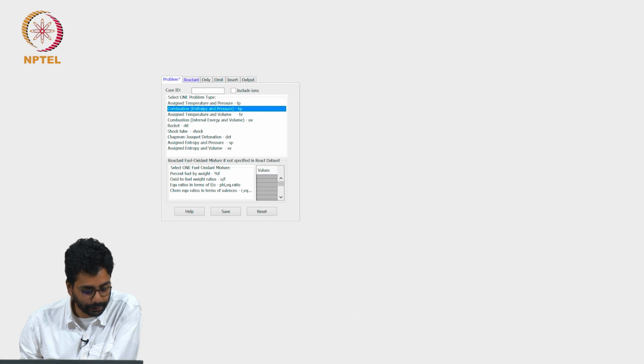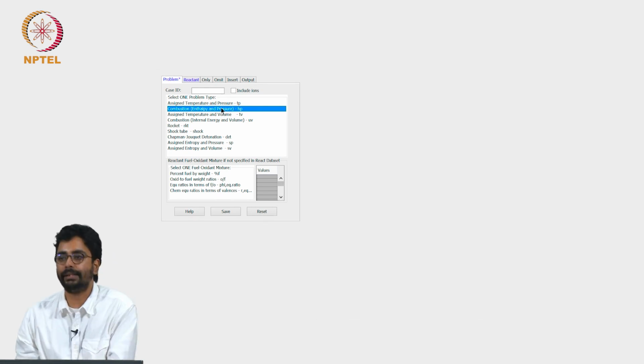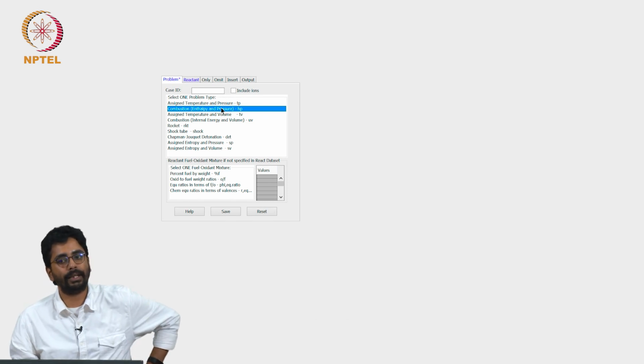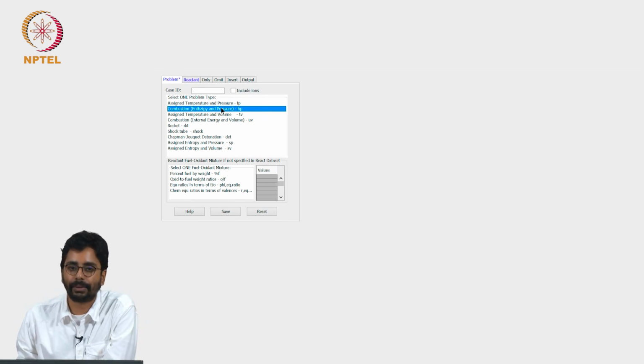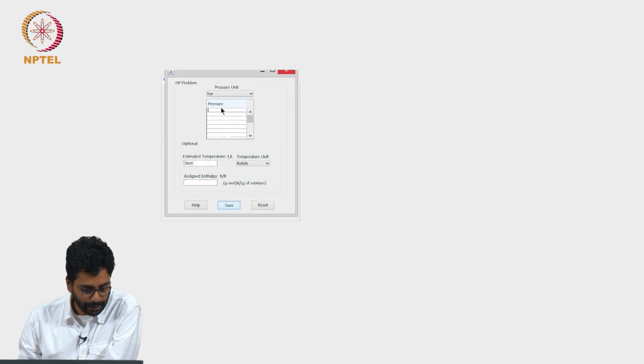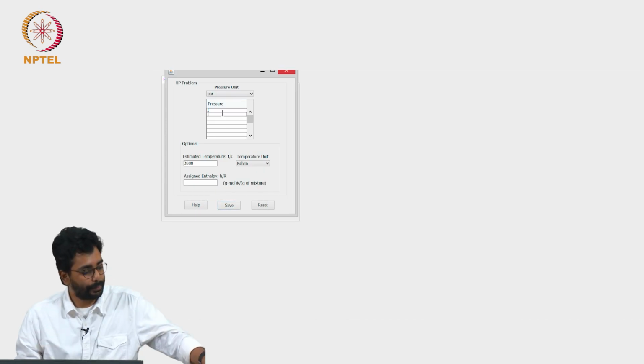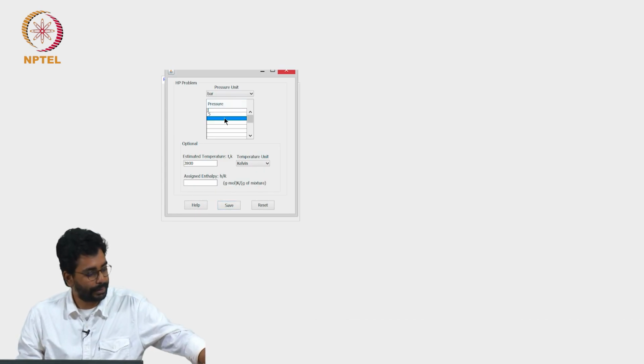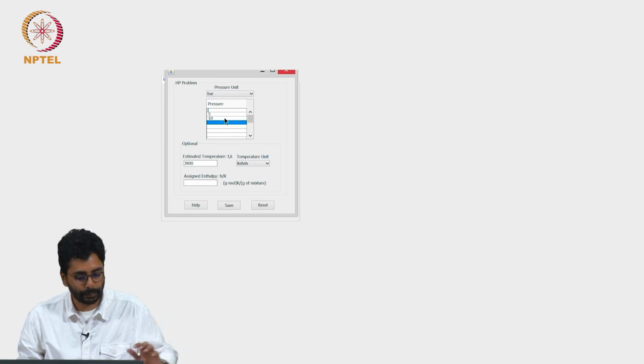Instead, I think I will set up a problem. Let us look at the example case that we discussed in the morning, determining the adiabatic flame temperature of, let us say, methane and air mixtures at different stoichiometric values at, let us say, 3 different pressures, 1 bar, 5 bar and 10 bar.